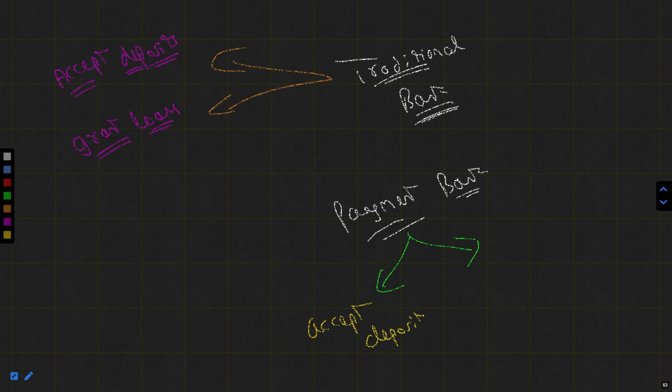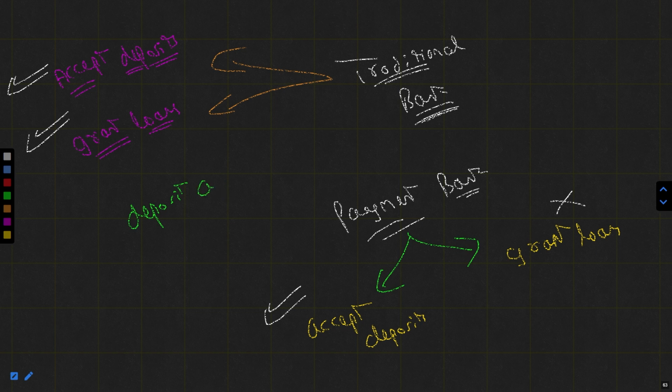So the traditional banks are allowed both, which means they can accept deposits and they can grant loans, but the payment banks are permitted to accept deposits but cannot grant loans. Got it? Why can they accept deposits? Because in order to make payments, they require some deposit amount that can be used for making the payments.